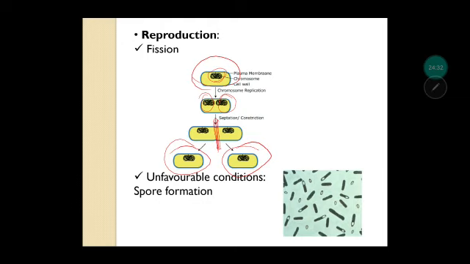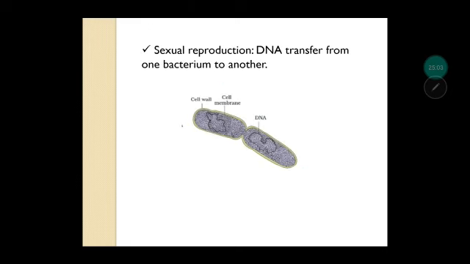Then in unfavorable conditions, they can also form spores. Remember bacillus? So this is a microscopic slide of a bacillus. Here you can see a rod-shaped bacterium, and at the end there is an oval-shaped spore. So spores generally are formed whenever the bacterium is in resting stage. It cannot reproduce. So in unfavorable condition, it will form spore. Whenever the favorable condition returns, then it is going to reproduce.